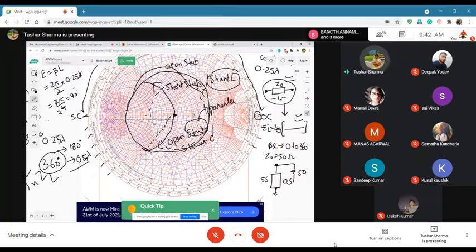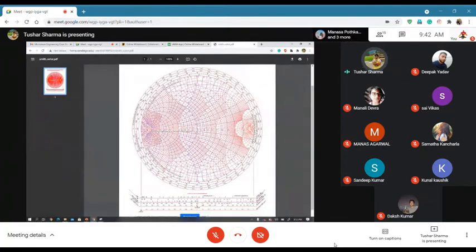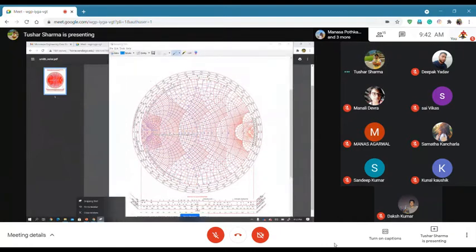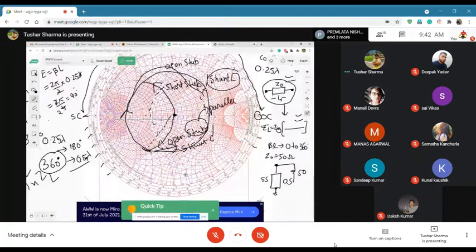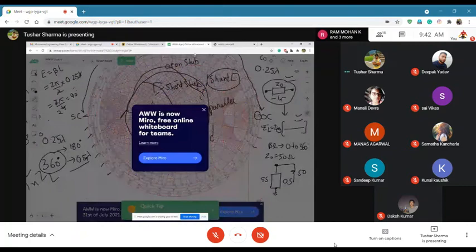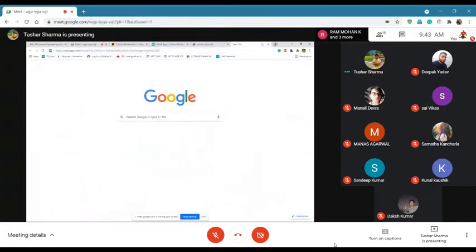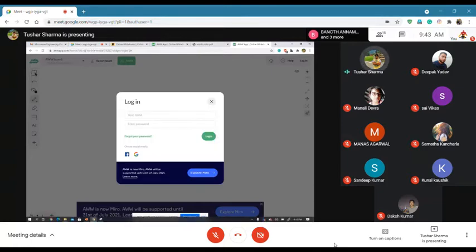Whenever there is a transmission line, it moves on a constant VSWR circle, and it always moves clockwise. It will never move the other way. So when you do that, you will use a combination of both of these two things to match an impedance. So let's take an example. I think it will be much clearer when we solve a problem. Let's say we have, so let's take this example.